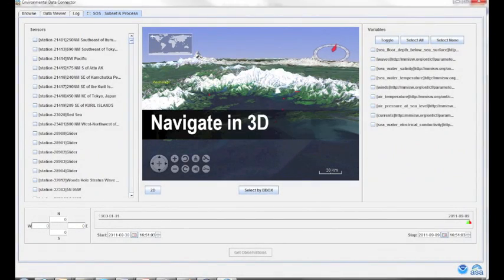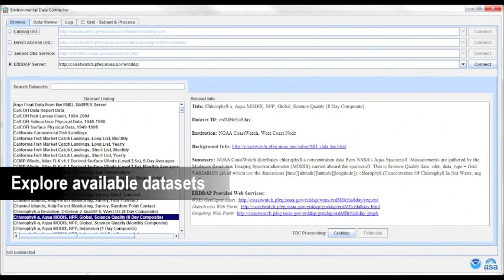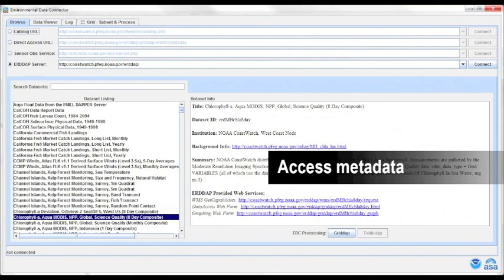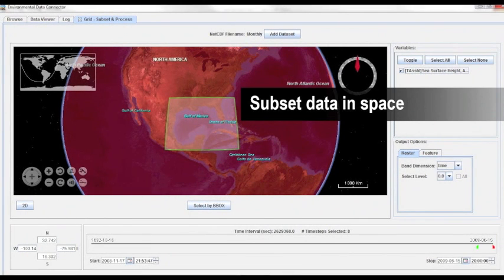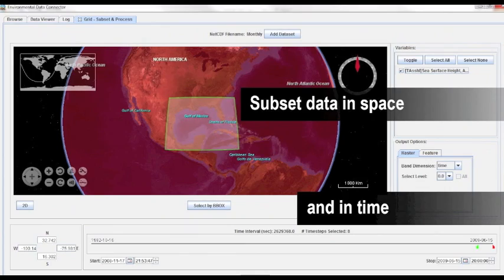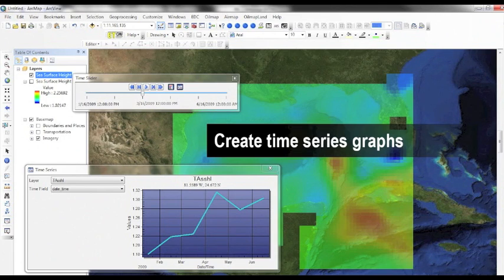EDC takes away the guesswork of formatting your own data requests. It eliminates the need to navigate the labyrinth of request protocols, output formats, and date-time standards necessary to access information via data services. It provides an easy-to-use Java interface for subsetting and downloading data, making sure you get only what you need. EDC automatically detects the software package from which it was launched and downloads data in a compatible format.